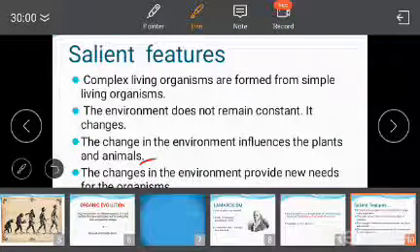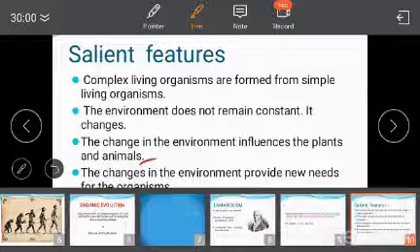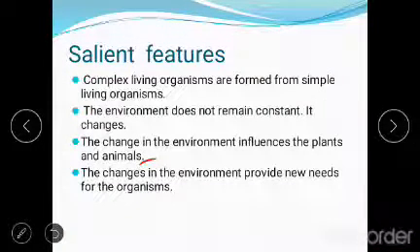Variation in the environment stimulates the plants and animals to change themselves. Then the changes in the environment provide new needs for the organisms. So whenever the environment changes, that stimulates the animals to develop a new need. Okay, so that's how animals are involved in evolution.